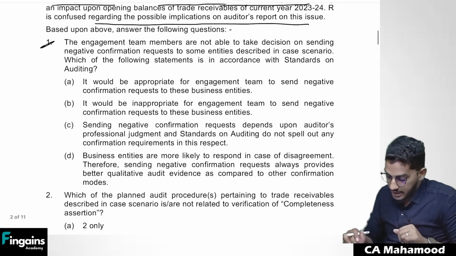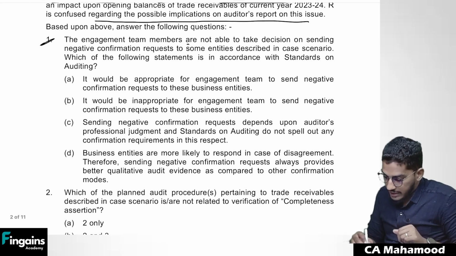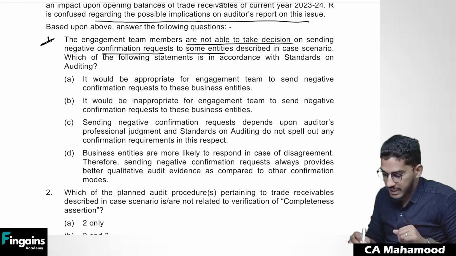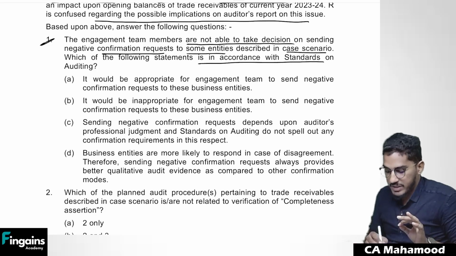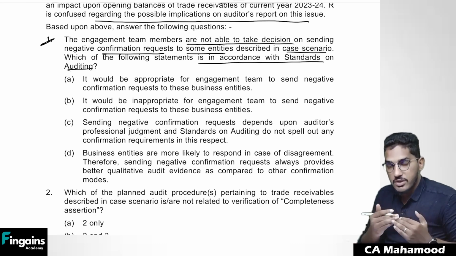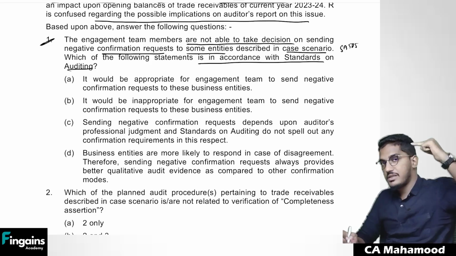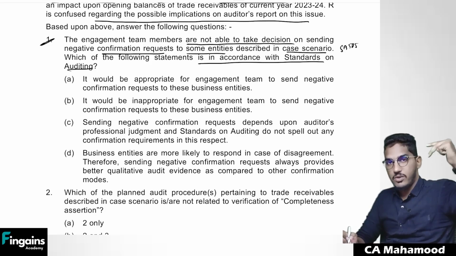Question number 1. The engagement team members are not able to take a decision on sending negative confirmation request to some entities which are described in the case scenario. Which of the following statement is in accordance with standard on audit? First of all, which standard on audit deals with external confirmation? SA 505. So as we have already discussed in the case scenario, the risk is high, amounts are large.